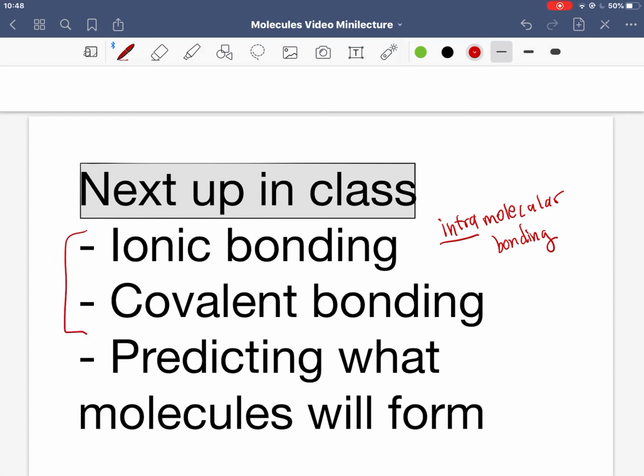So ionic and covalent bonding are connections that help form molecules. We'll also learn how to predict what molecules will form given two different elements. So for now, you should know what a molecule is. You should know the difference between intra and intermolecular bonding, and you should also know why a molecule forms so that each atom can reach a full valence energy level.